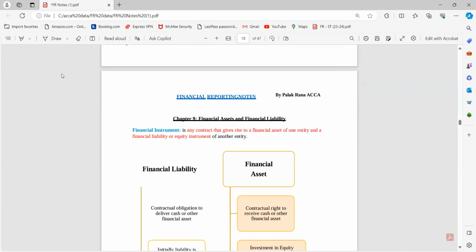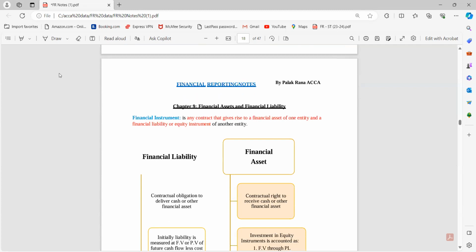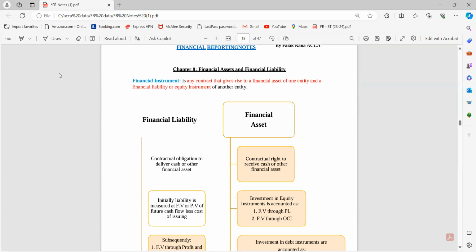So guys, these were a few easy standards which were covered under chapter number 8. Now, let's jump toward the next chapter, which is financial assets and financial liability. So, first of all, guys, you must know the financial instrument. What are financial instruments? It's any contract that gives rise to a financial asset of one entity and a financial liability or equity instrument of another entity. So, basically, one party's will be an asset, and the other party's will be a financial liability or an equity instrument.